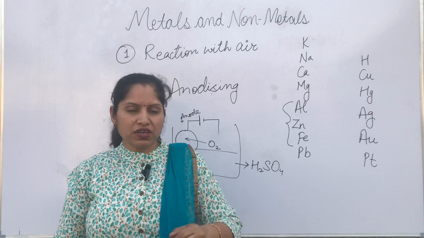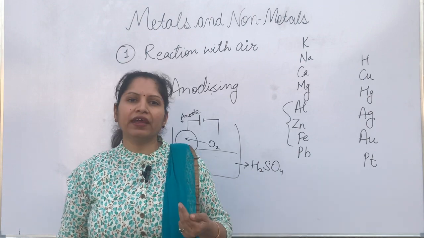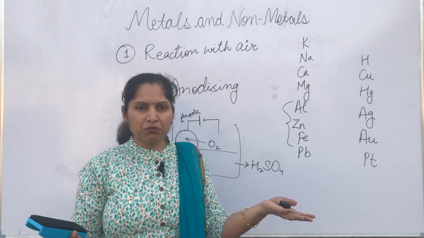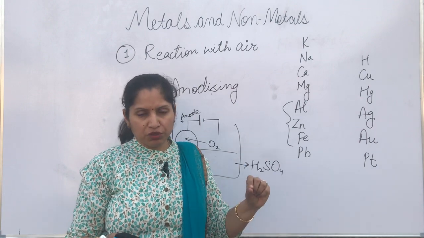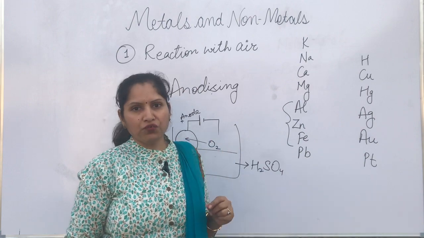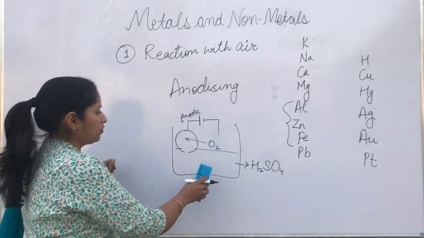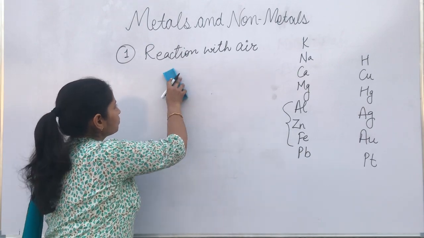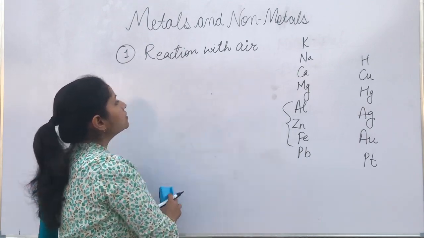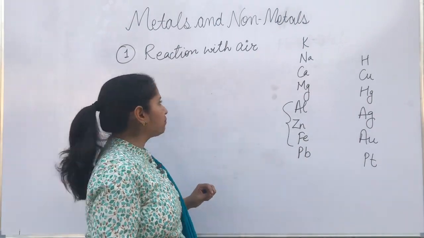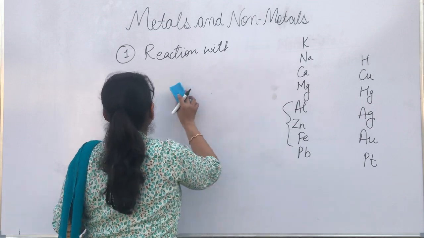And this aluminium oxide will prevent the further corrosion of aluminium article. Okay, if we just keep it exposed to environment, then a thin layer of aluminium oxide will be formed. But by this anodizing process, we can get a thick layer of aluminium oxide. That is why we perform the process of anodizing. So that is how different metals are going to react with air. Now we will see the reaction with water.